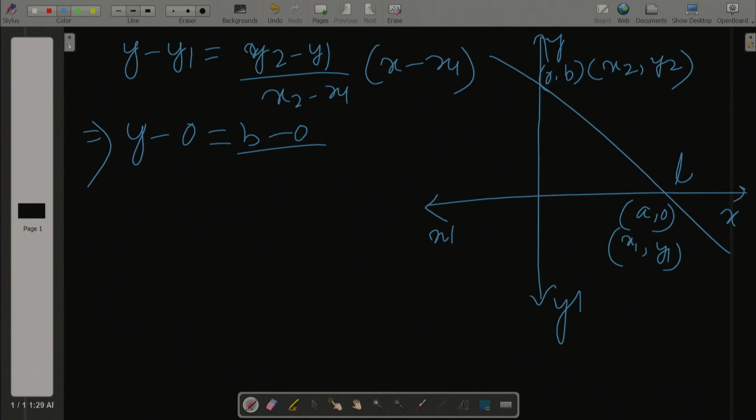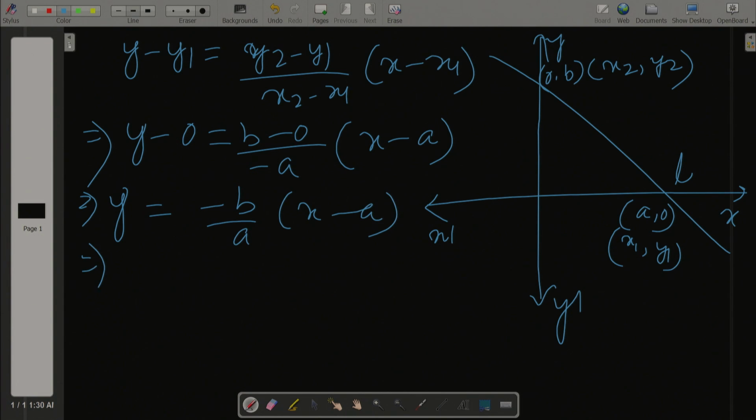So, I can write y equals minus b by a into x minus a. When we solve this, you will find y by b equals minus x by a plus a by a.